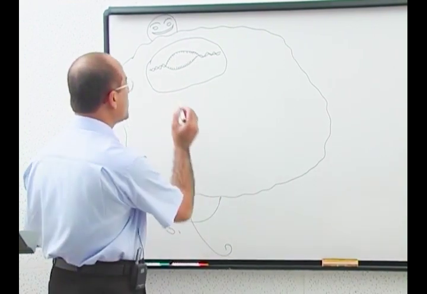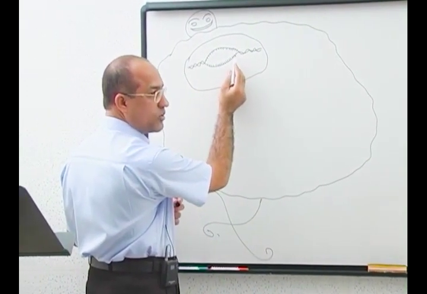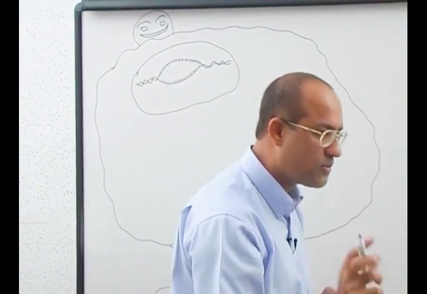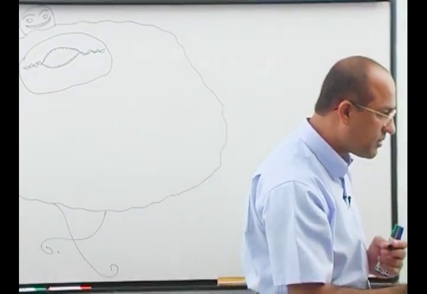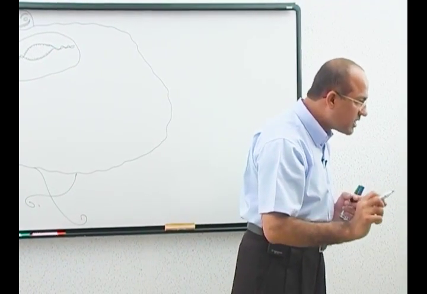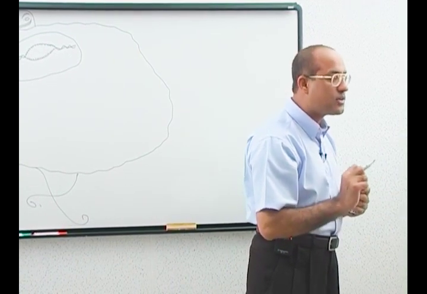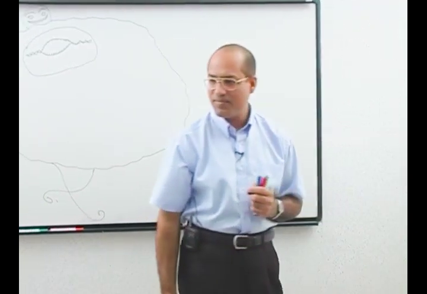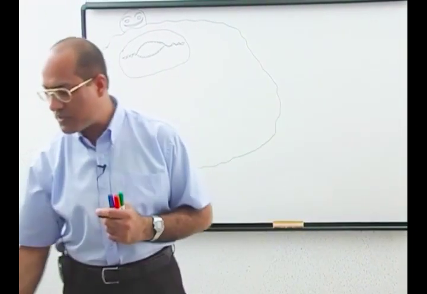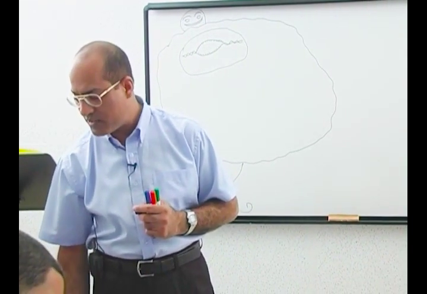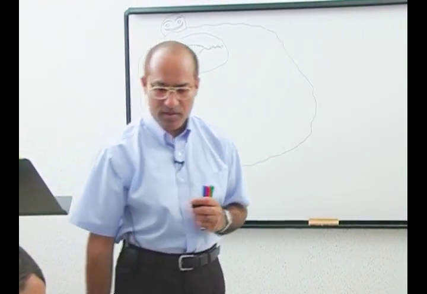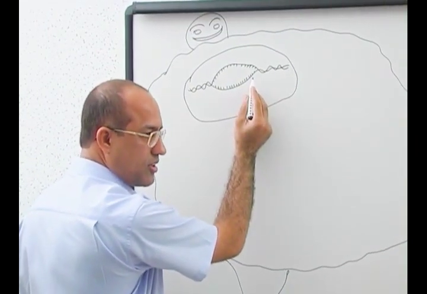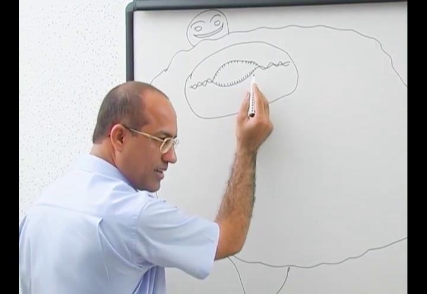Genes are sequences of nucleotides within the DNA. Write it down, it's very important. A gene is a specific nucleotide sequence within the DNA concerned with the formation of specific RNA. The modern concept of gene is a specific sequence of nucleotides in DNA which is concerned with the synthesis of specific RNA.